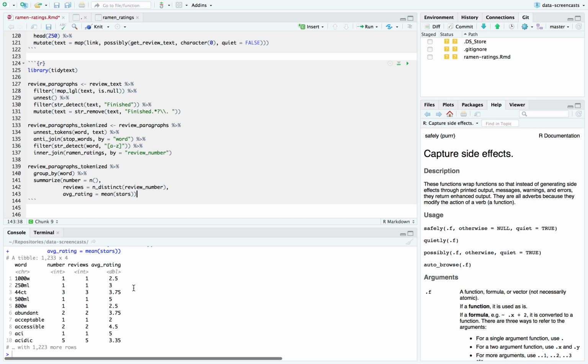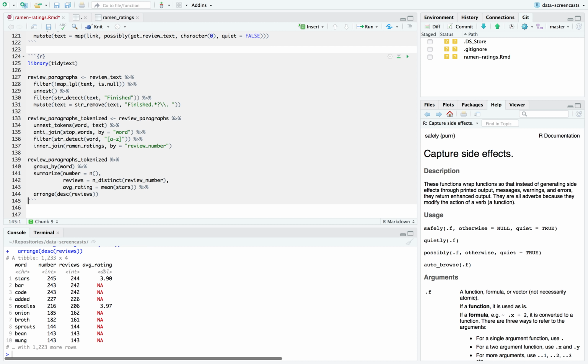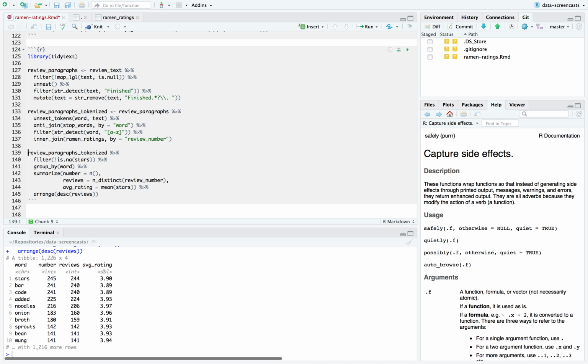I'm deciding whether I want to use a lasso regression on this like I did last week. I'm not going to, just because like I said, I've done a bunch of lasso recently. I'm just going to use the average rating, but we're going to try a different type of plot. Here I'm going to arrange descending by how many reviews something appears in. I forgot to say filter not is NA stars. So I'll call this review words, and this would aggregate my words by how many times they appear. Stars, barcode, not very interesting, and so on.